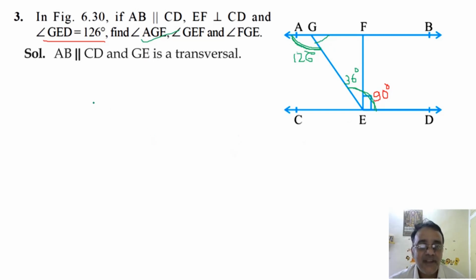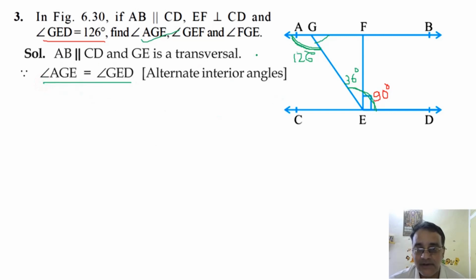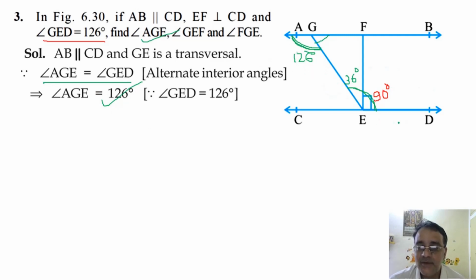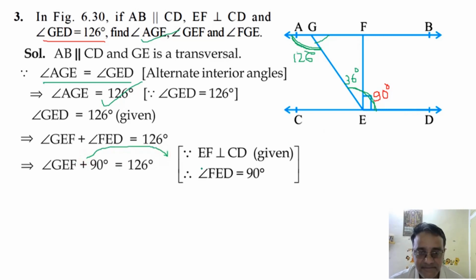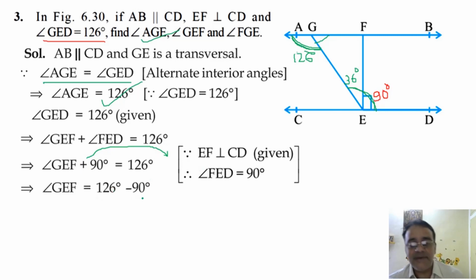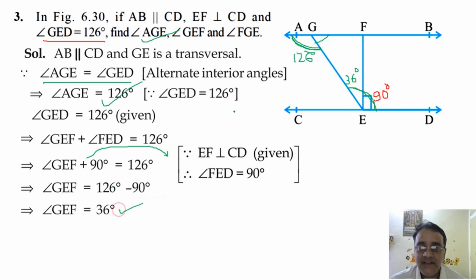So let us start with AB is parallel to CD and GE is transversal. So these two angles are equal, जो हम लोग जो starting में discuss किए थे. So this angle is equal to 126 degree. Now this complete angle is equal to 126 degree. So this can be broken up as angle GEF plus 90 degree. Okay, FED कितना 90 degree. So now this 90 degree we will shift over here. So it will become minus 90. So 126 minus 90 हो जाएगा 36 degree. So second value आ गया.